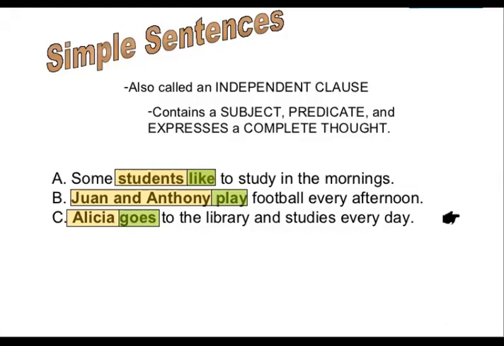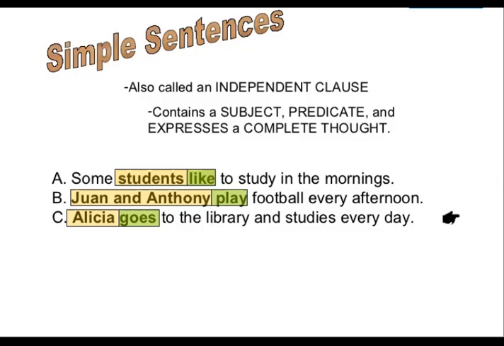For example, some students like to study in the mornings. This sentence has the subject students. It has a verb like, and it is giving us complete information about the students, that they like to study in the mornings.